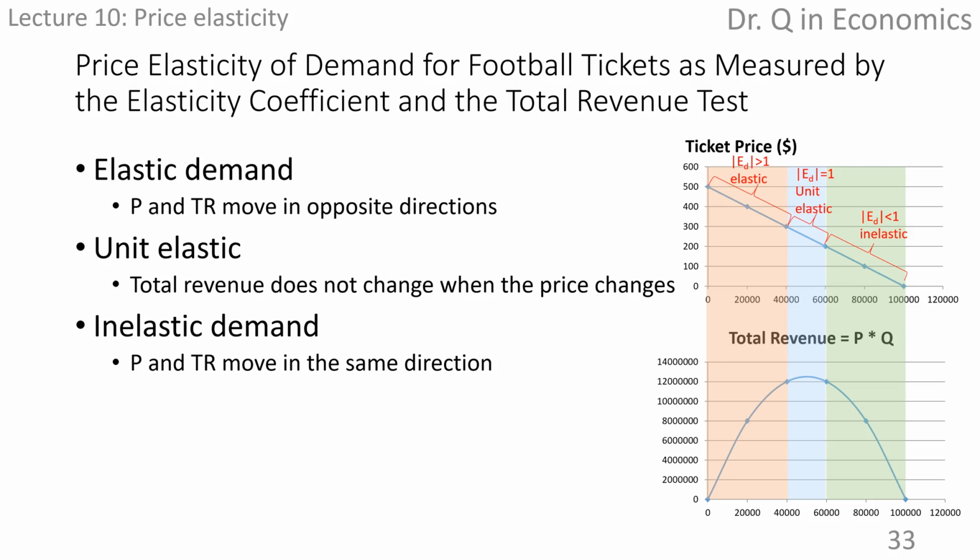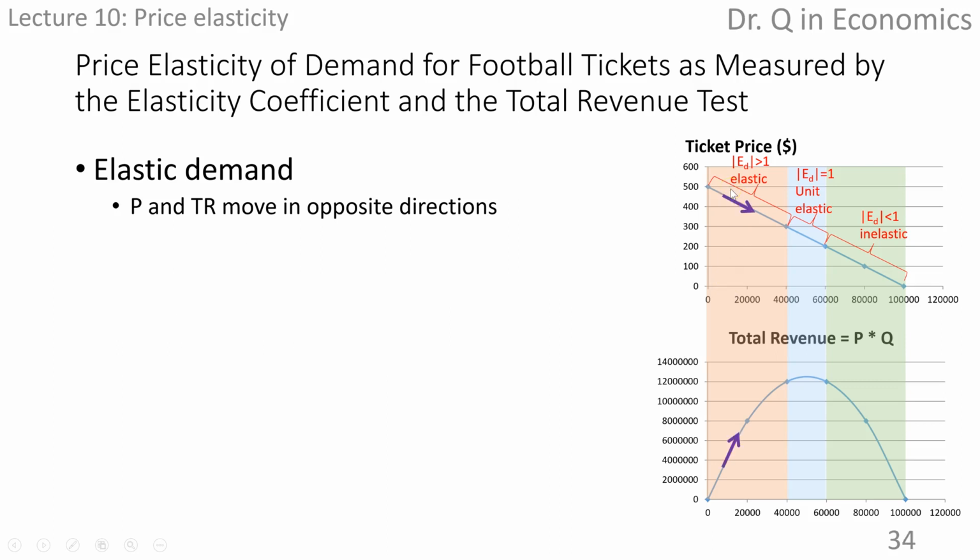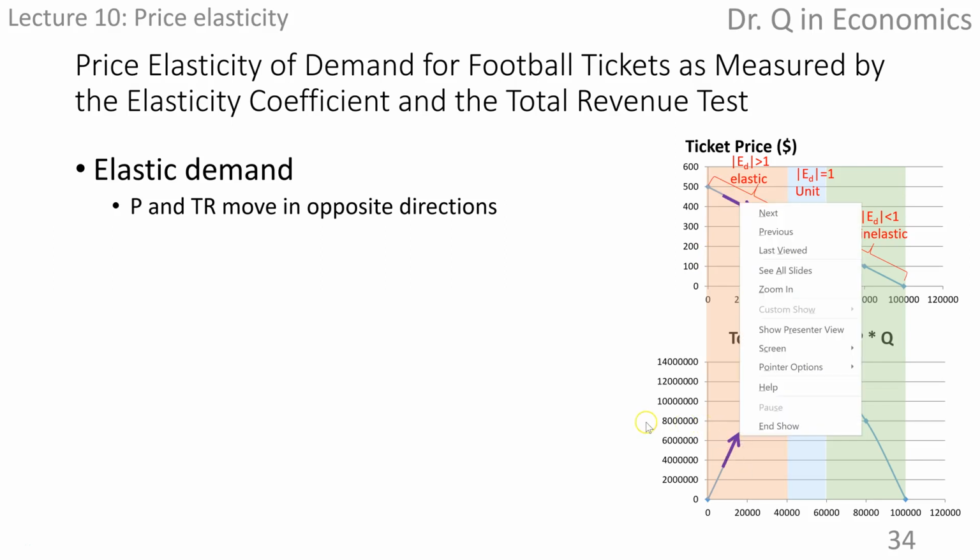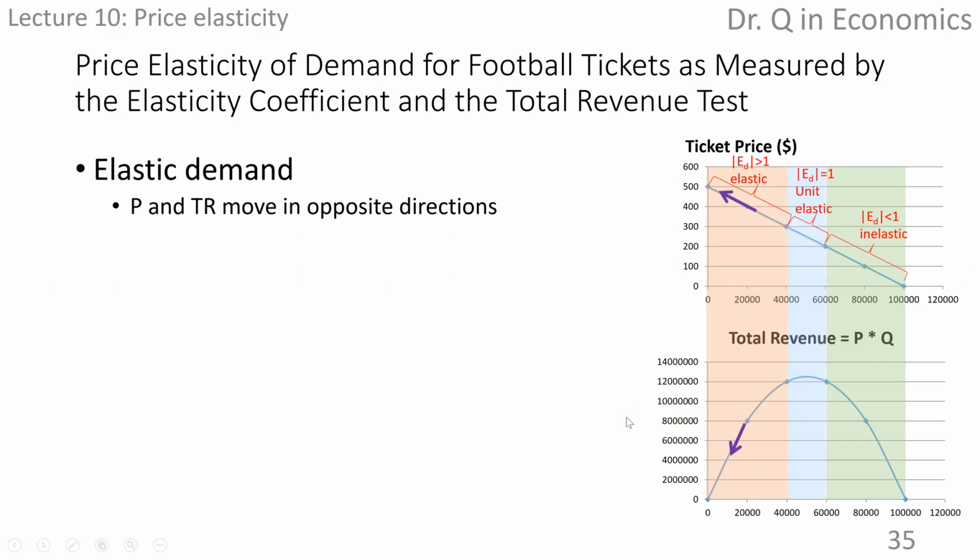So on the upper left part of the demand curve, where price is high and quantity demanded is low, if price goes down, total revenue goes up. Or price increases and total revenue declines.